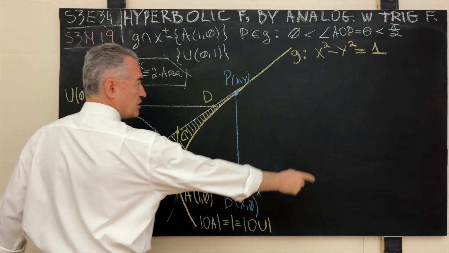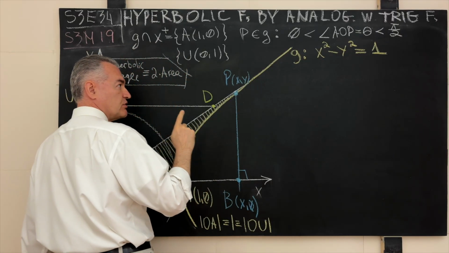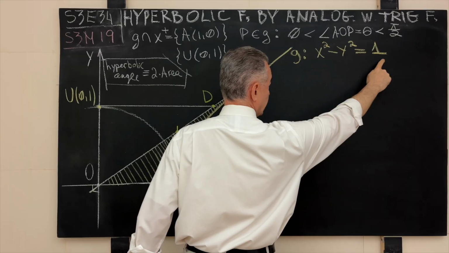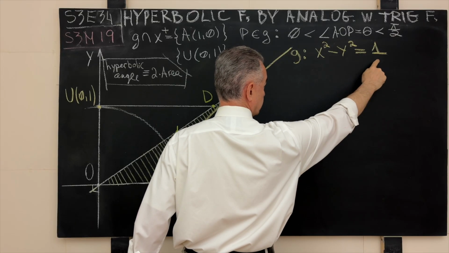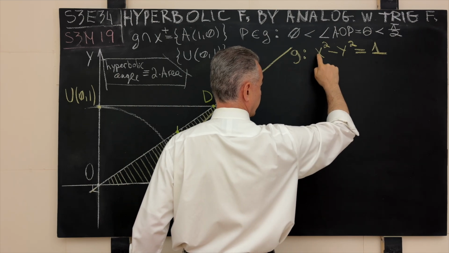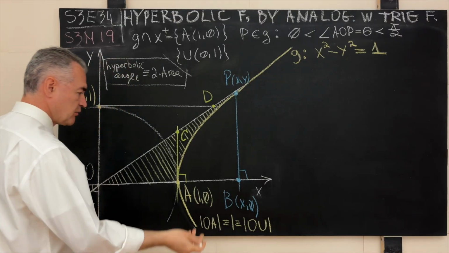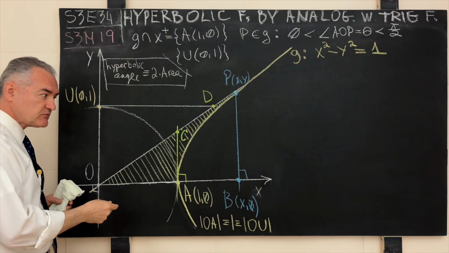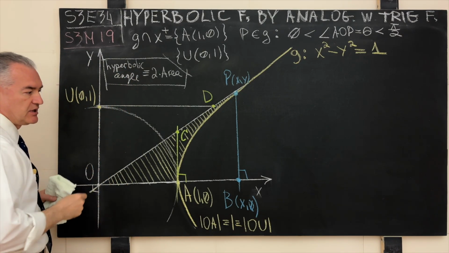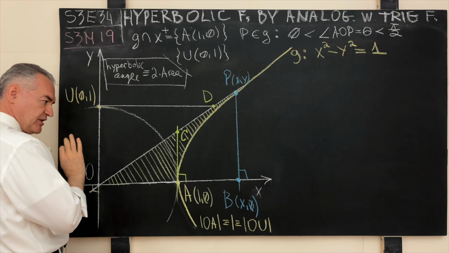Well, our generating curve G is now the origin-centered unit hyperbola, and that means that the canonical equation of such a curve in the traditional Cartesian coordinate system is shown over here: x squared minus y squared equals 1. And again, remember the step number one that we are doing in this stage of our solution is we carry all the material from the previous setting into the new setting.